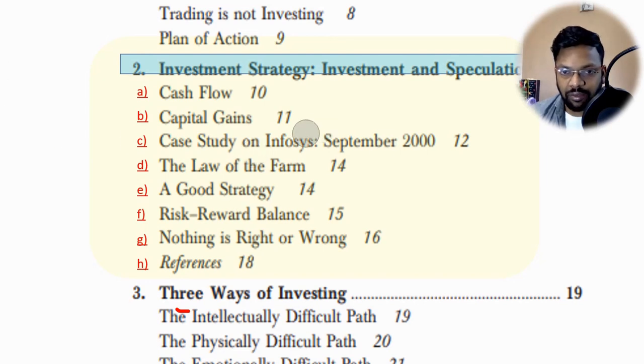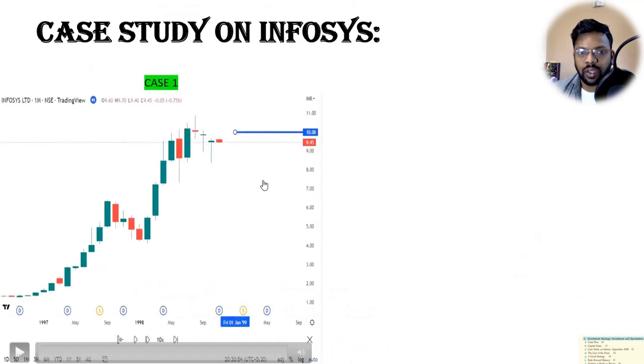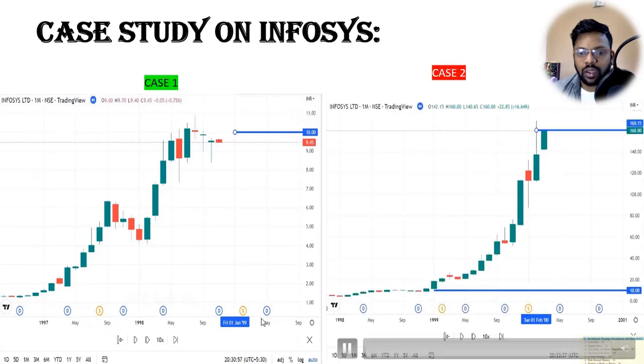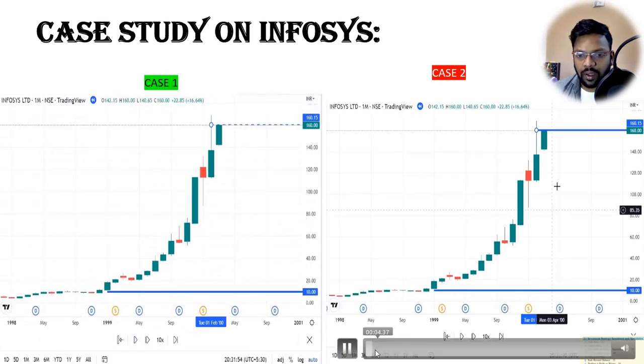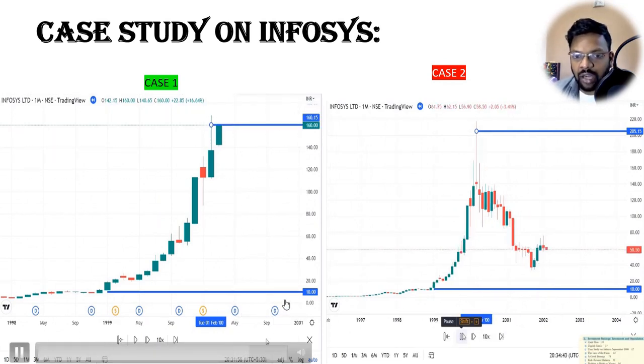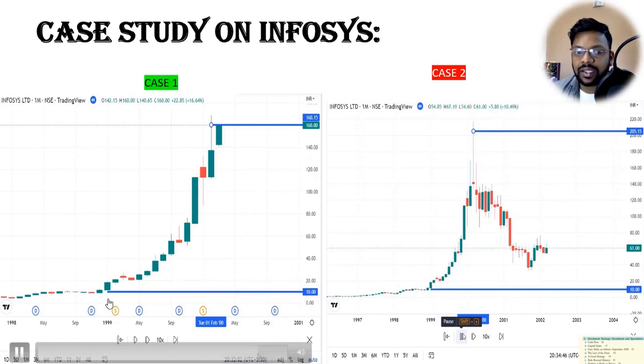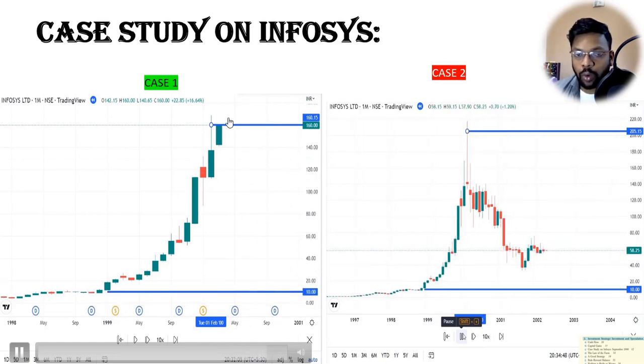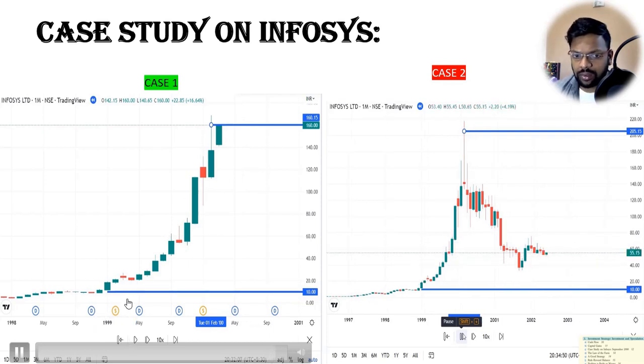Let us erase this before we go further. So the third thing is the case study of Infosys. Let's see what Parag Parikh discussed in the case study of Infosys. The case study involves two cases, case 1 and case 2. In case 1, you can see around 1999 the stock price of Infosys is 10 rupees, and it has taken massive growth to around 160 rupees in a span of 1 to 1.5 years.